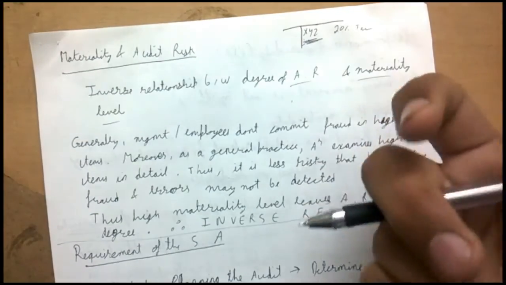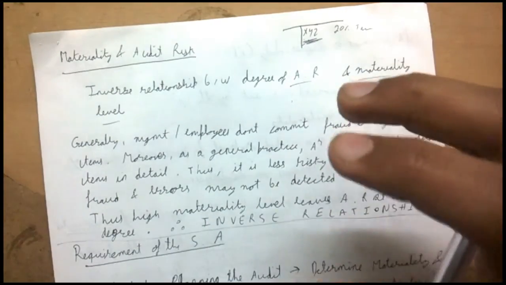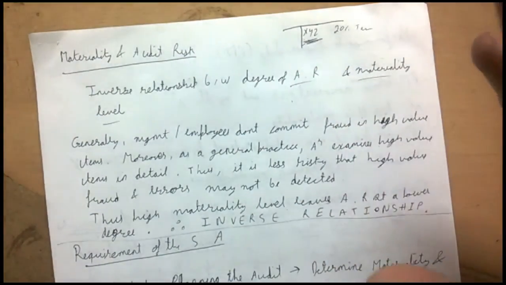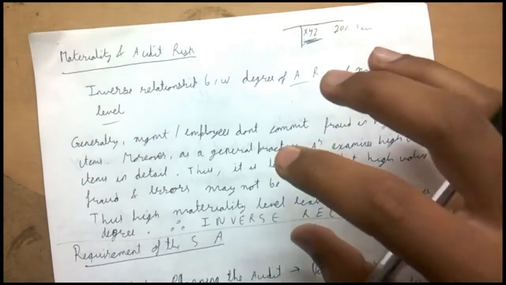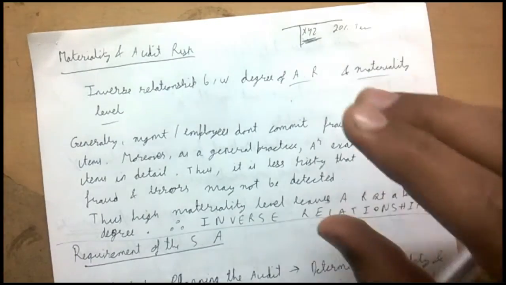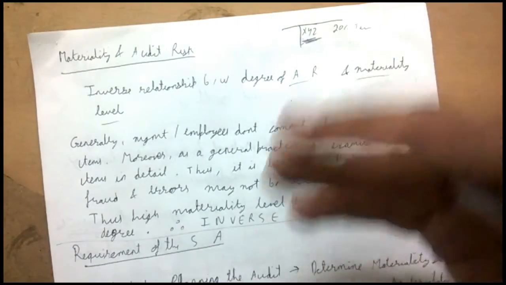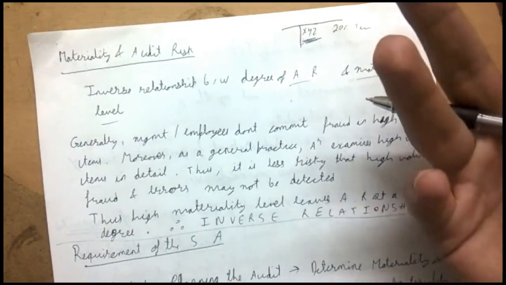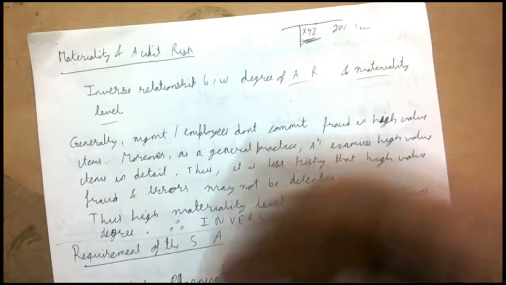Definitely 10,000. Why? Because if he commits a fraud in 50 crore rupees, it is easily going to be recognized, because the auditor too is going to focus on that particular transaction. Higher value transactions are more taken care of, but with smaller transactions, he might commit a fraud of 1,000 ten times and it might not be detected, but a single fraud of 50 crores is definitely going to be detected.